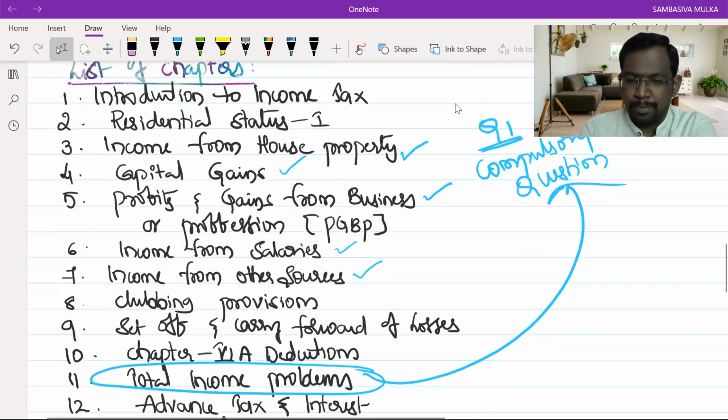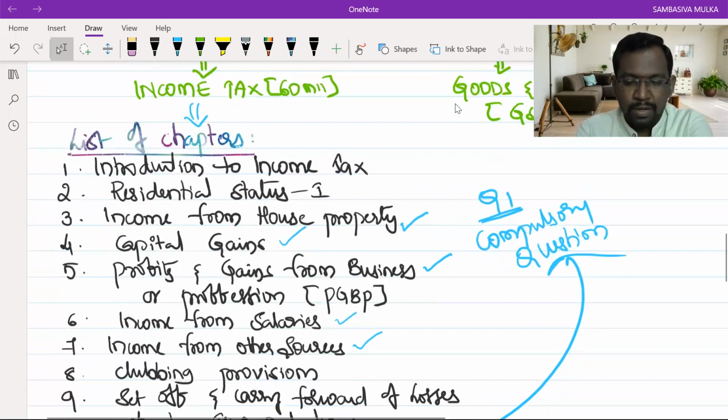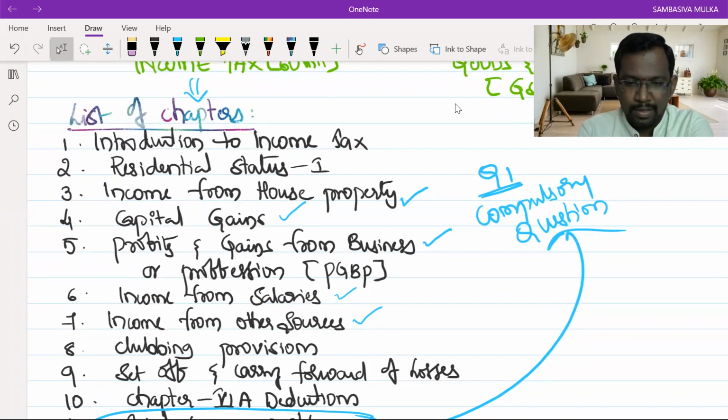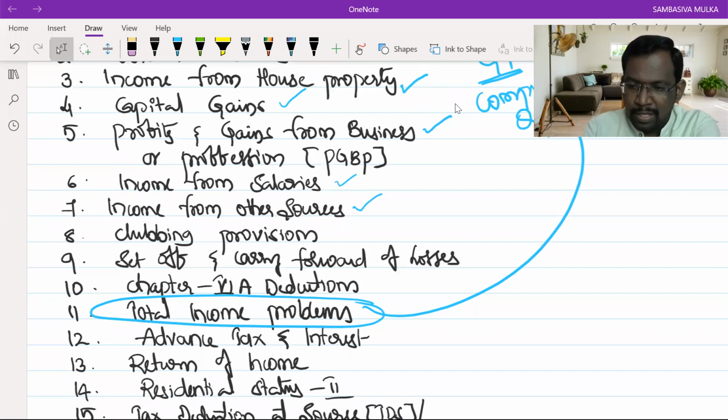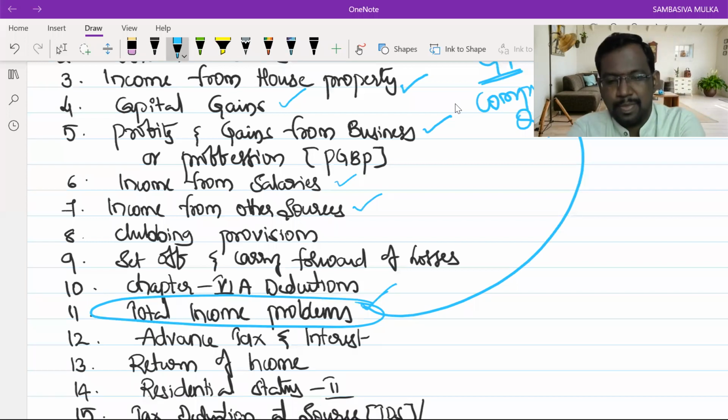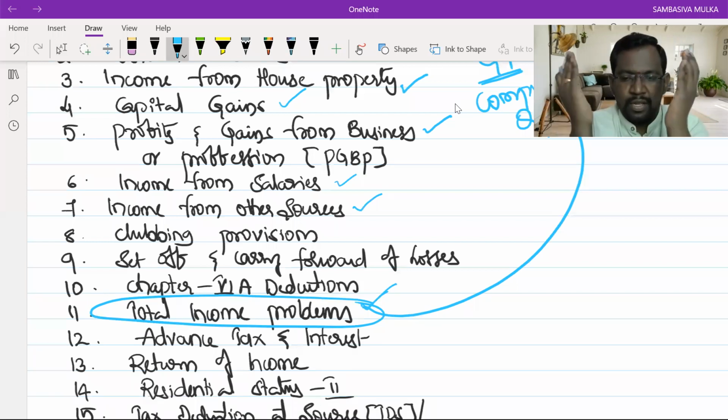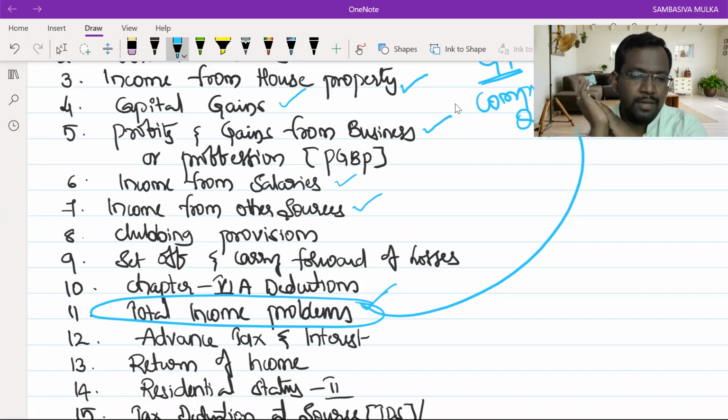Now coming to the question paper pattern, we have seen that in income tax and in GST, question number 1 is a compulsory question. In income tax, you will get that question from total income problems. The very first question immediately after opening the taxation paper is total income problems.